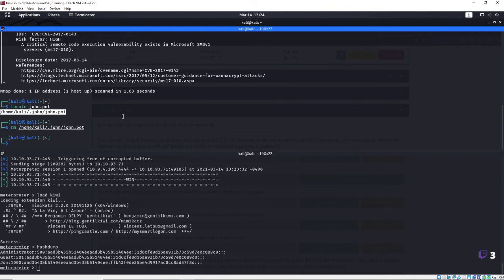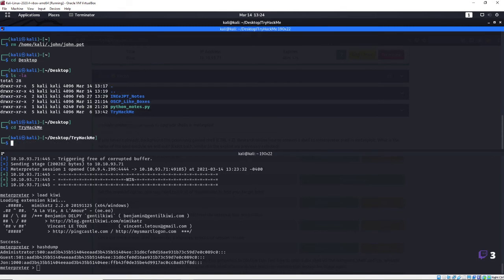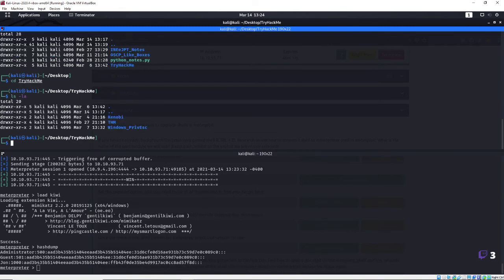They're already sitting in that file, so we're just going to remove that file so you can actually see it go through the whole thing. Let's go ahead and make our directory, which I believe I already had one. CD to desktop, CD to try-hack-me. I think I already have a directory. CD to THM,